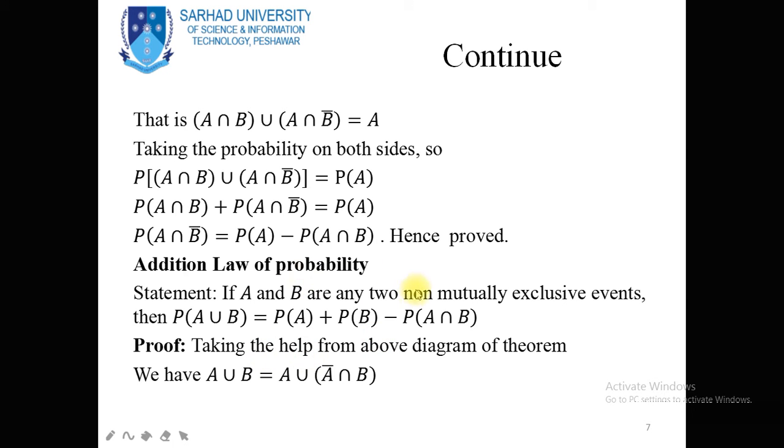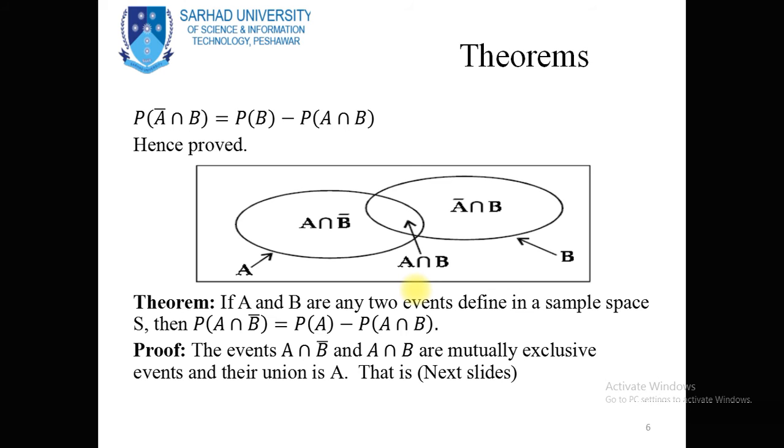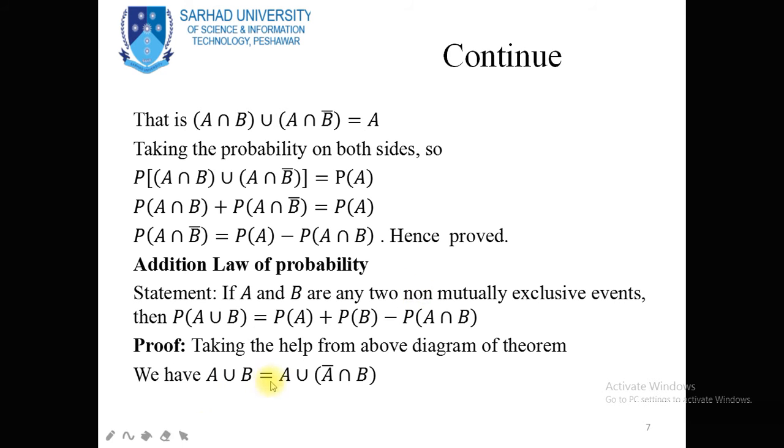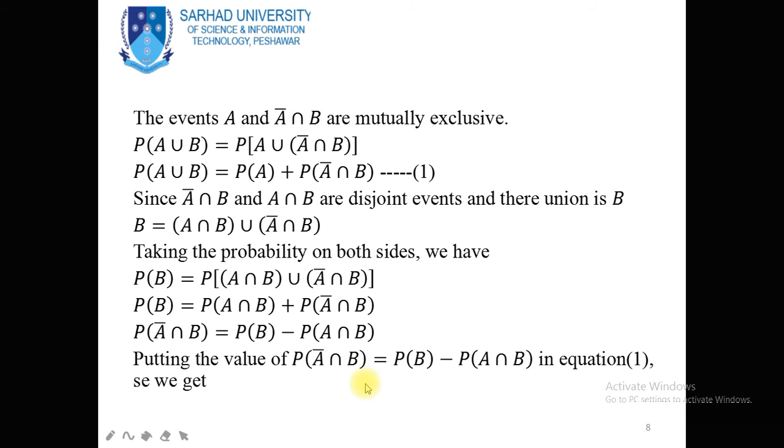Taking the help from the above diagram, using this diagram we have A union B is equal to A union A complement intersection B. Since the events A and A complement intersection B are mutually exclusive, probability of A union B is equal to probability of A plus probability of A complement intersection B. We replace the union by addition, because these two events are mutually exclusive.